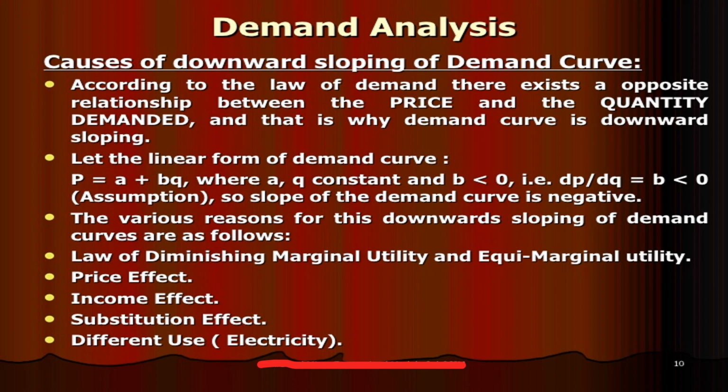The various reasons for this downward slope of the demand curve are as follows: law of diminishing marginal utility and equimarginal utility, price effect, income effect, substitution effect, different uses. So these are all the causes of the downward slope of the demand curve.